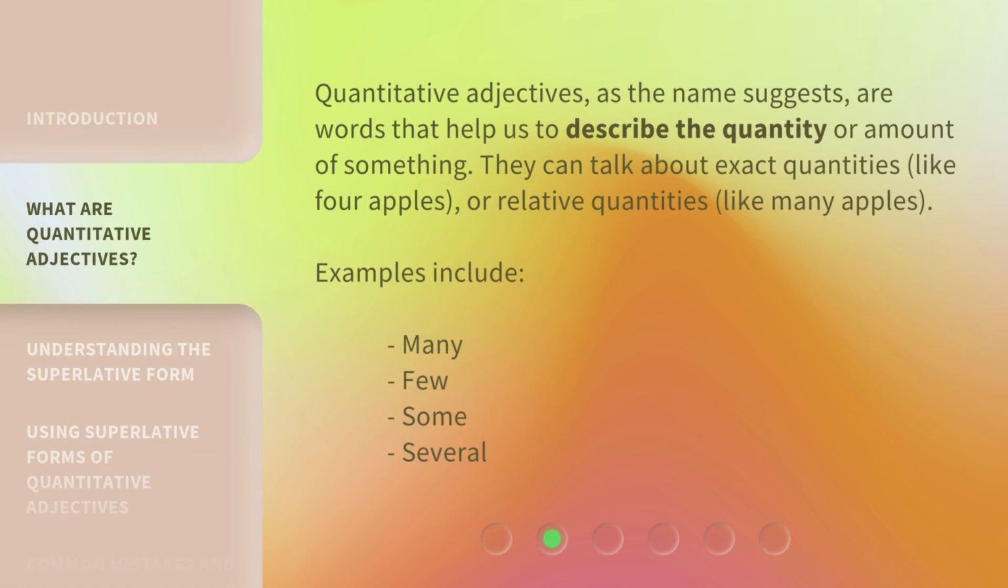Quantitative adjectives, as the name suggests, are words that help us to describe the quantity or amount of something. They can talk about exact quantities, like 4 apples, or relative quantities, like many apples. Examples include many, few, some, several.